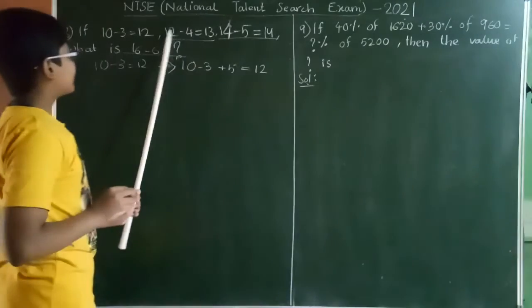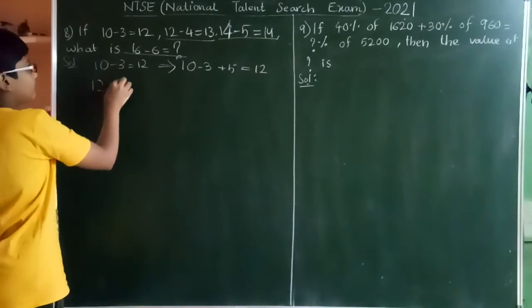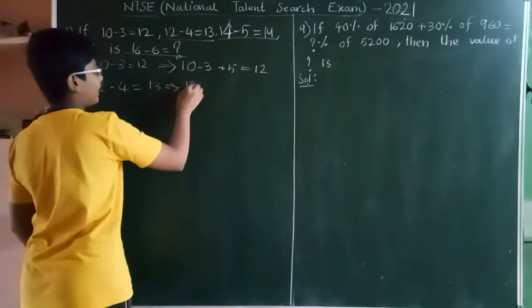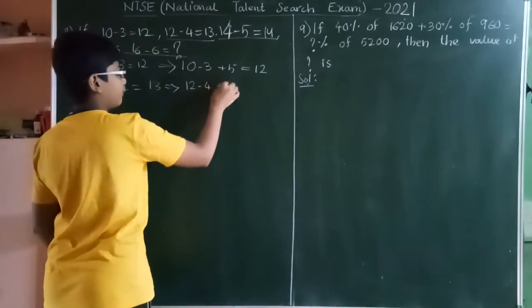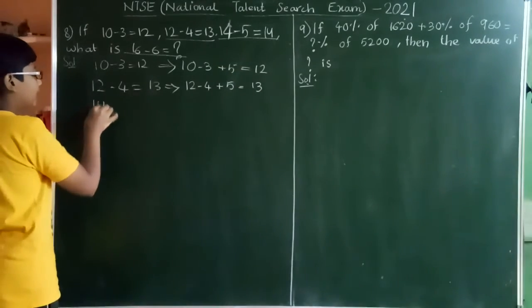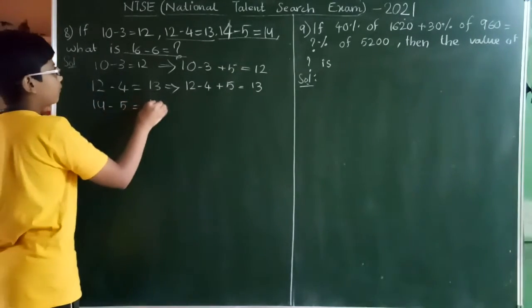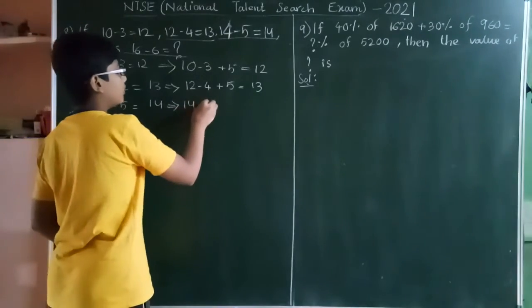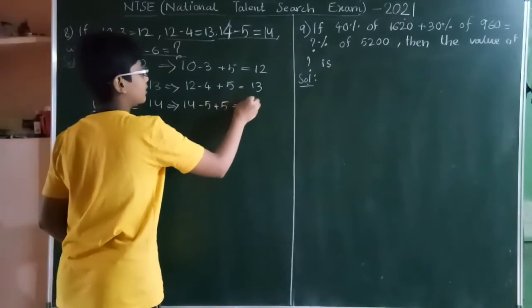Next, 12 minus 4 is equal to 13. We get 12 minus 4 is 8, plus 5 is equal to 13. Next, 14 minus 5 plus 5 will be equal to 14.